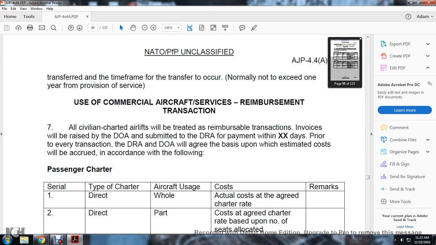Use of commercial aircraft service in reimbursement transactions. Also, civilian chartered aircraft will be treated in reimbursement transactions. Invoices will be raised by the DOA and submitted to the DRA. The payment is due XX days prior to the transaction. The DRA and the DOA will agree on the